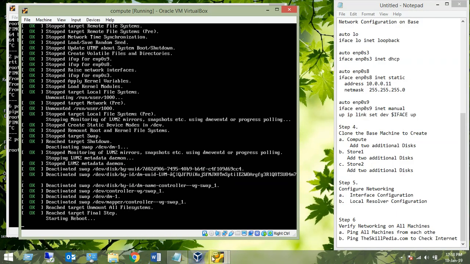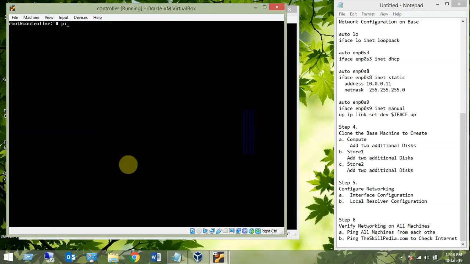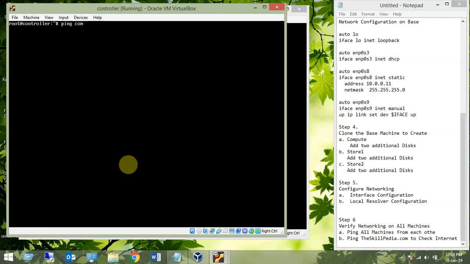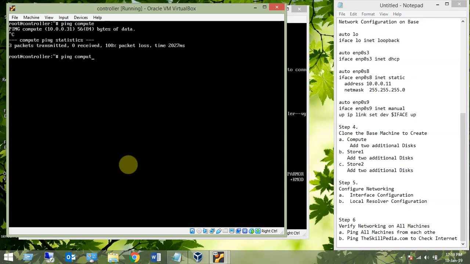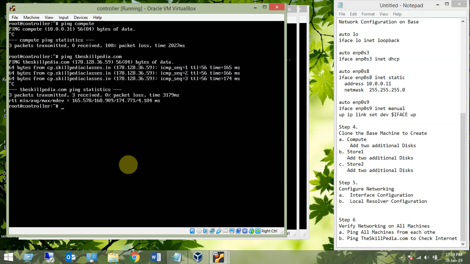So without wasting time, here we are on the controller now. Now let's try to ping compute. The machine is not coming up. What about store 1, store 2? Let the machine come up, and in the meanwhile, what we can try here is Skillpedia. We are able to ping skillpedia.com, that is, are we able to reach the internet? If yes, our job is done. Yes, we are able to ping Skillpedia. So from controller, we are able to ping store 1, we are able to ping Skillpedia.